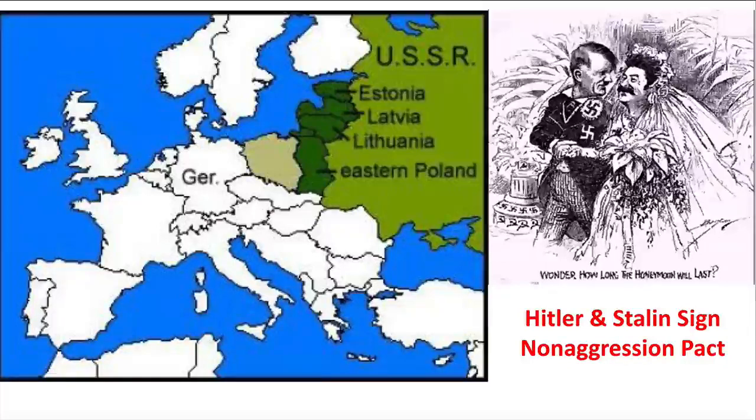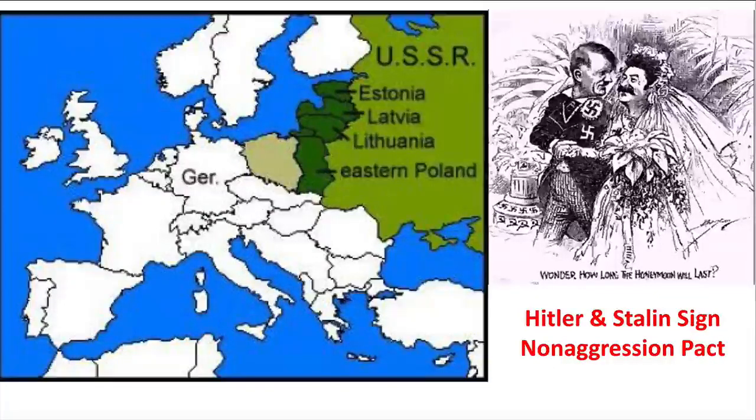Germany and the USSR signed this agreement. They agree that they're not going to attack each other for 10 years. In exchange, Germany says to Stalin, take Eastern Poland, Latvia, Lithuania, Estonia. They're yours to conquer and to keep. And that's what ends up happening. Now, if you notice on that cartoon, on the bottom there's a line of text. The line of text reads, "Wonder how long the honeymoon will last."